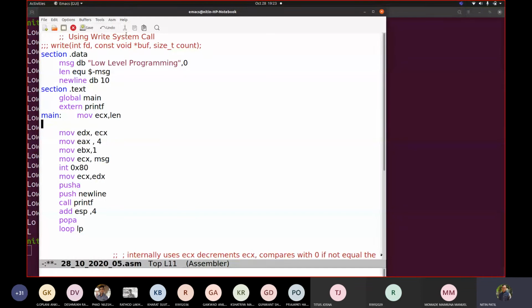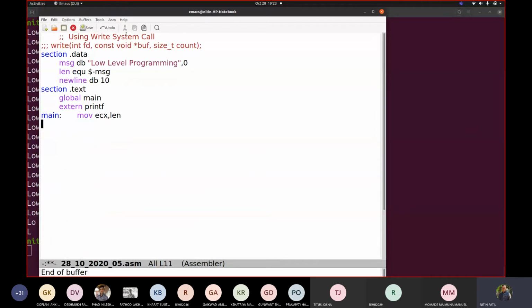I will delete everything. I want to write a code which will create, in section .bss, a variable new msg. I want to write my own function as strcpy.